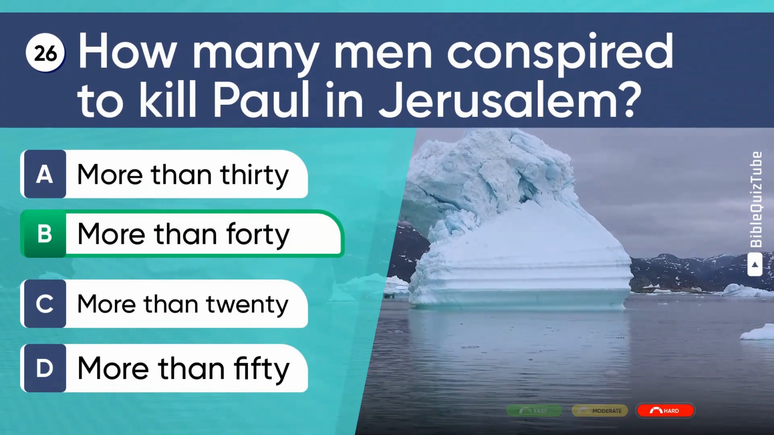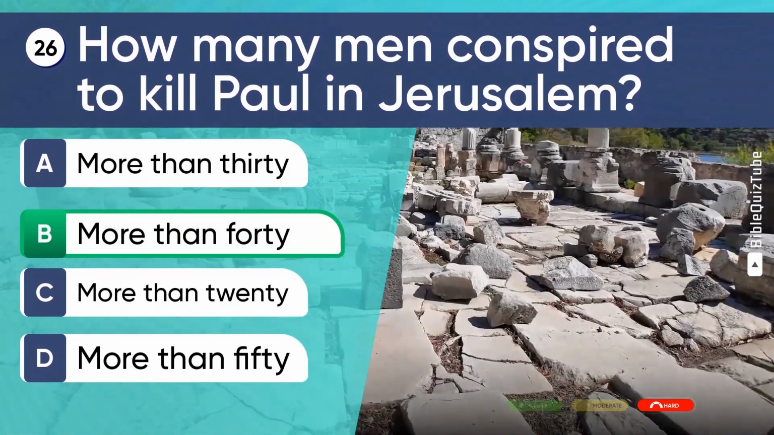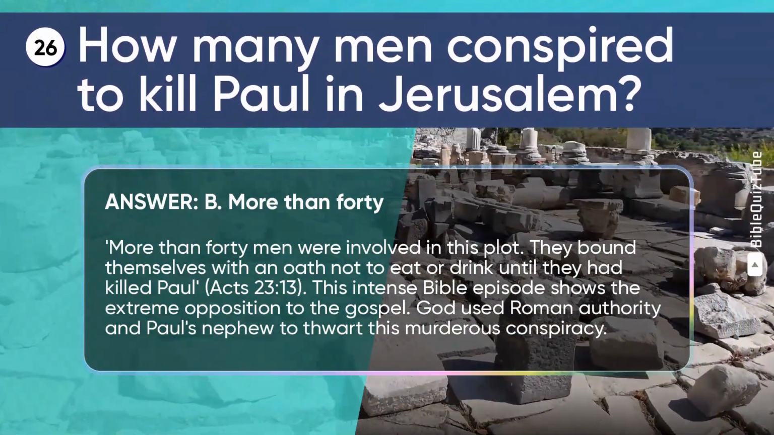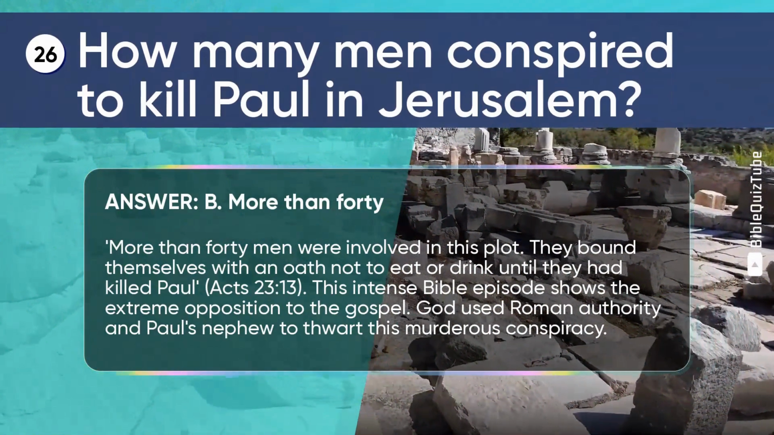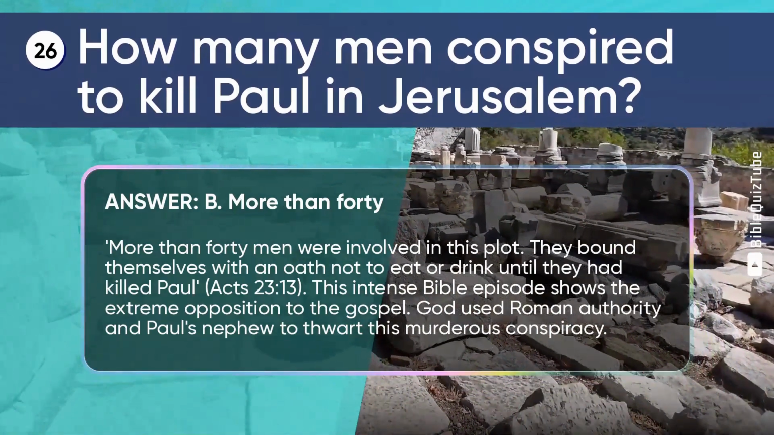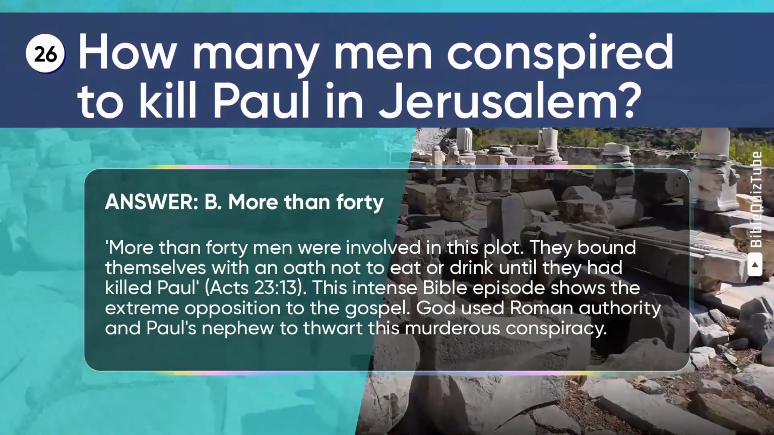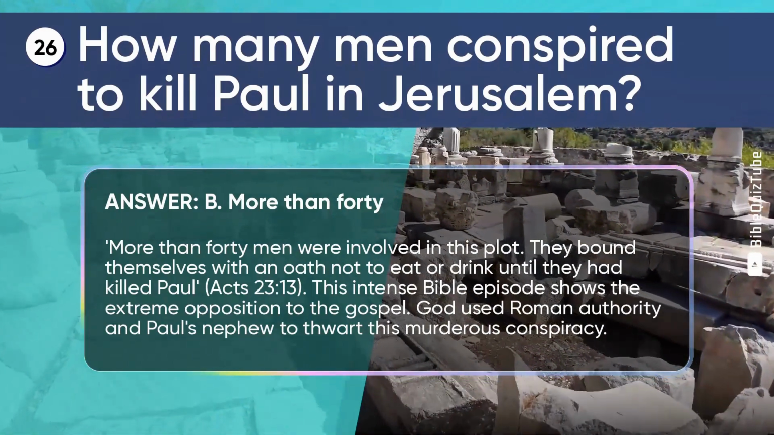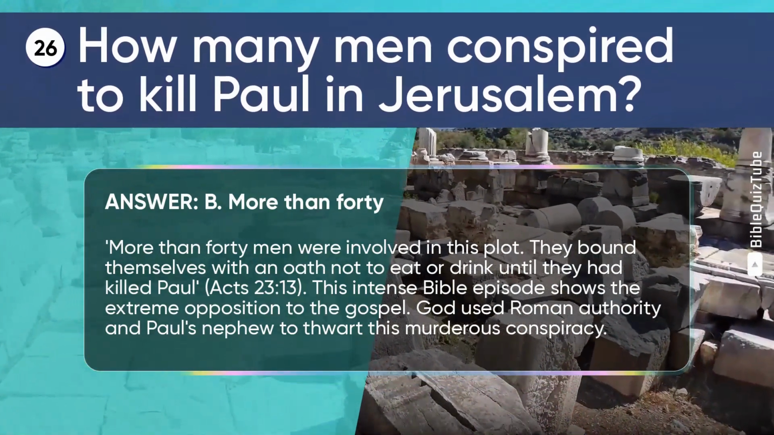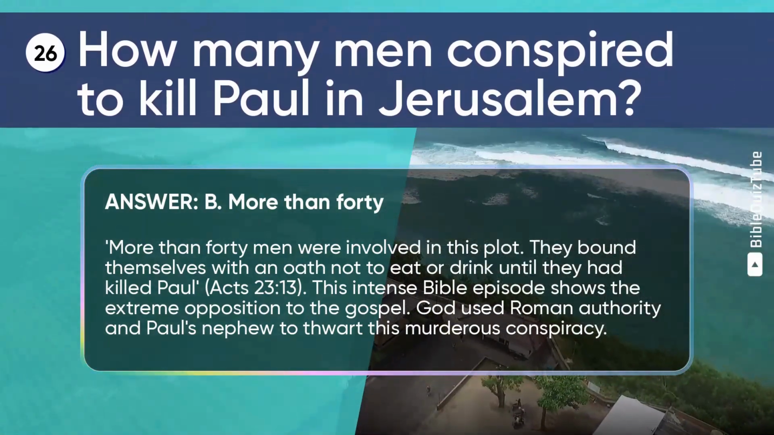The correct answer is B. More than 40. The explanation. More than 40 men were involved in this plot. They bound themselves with an oath not to eat or drink until they had killed Paul. Acts chapter 23 verse 13. This intense Bible episode shows the extreme opposition to the gospel. God used Roman authority and Paul's nephew to thwart this murderous conspiracy.